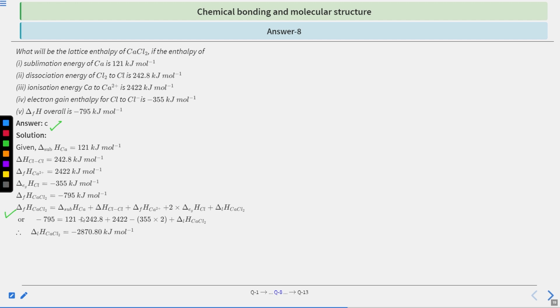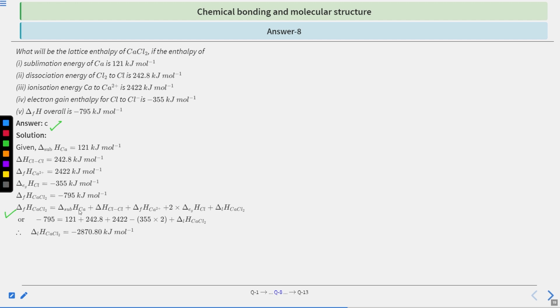So first sublimation energy of calcium, then dissociation energy of Cl2, then ionization energy of calcium to Ca2+, then twice the electron gain enthalpy for the chlorine atom, and then the lattice enthalpy of CaCl2 molecule.